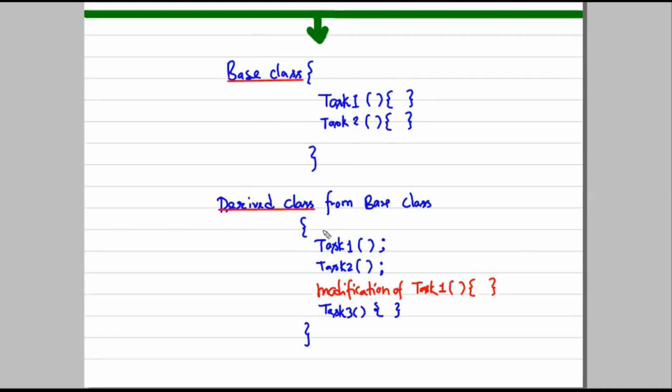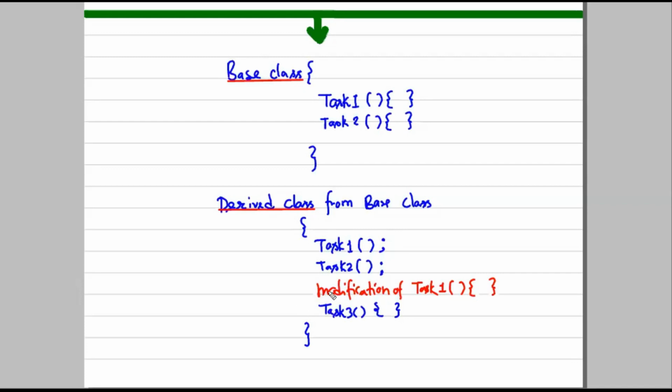So the derived class is using task 1. Focus on this semicolon. It means we are not defining this method, we are calling it. This method resides in the base class. So why are we able to call these methods? Because the derived class is able to access these methods. That's why the derived class is capable of executing previously created functionalities in the base class.